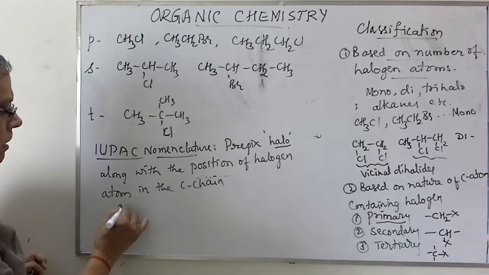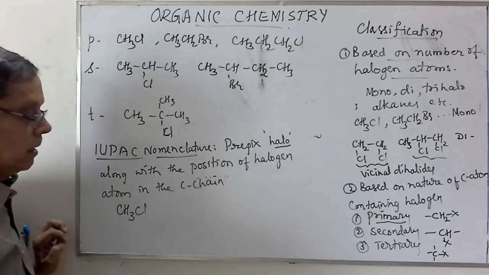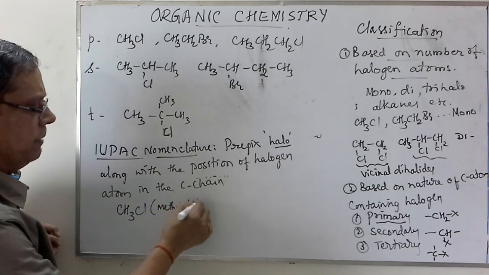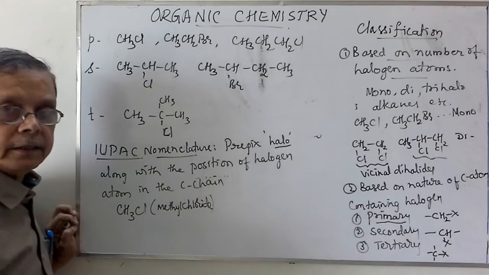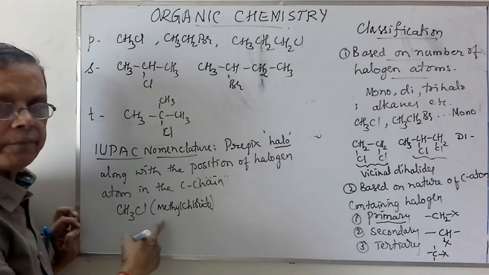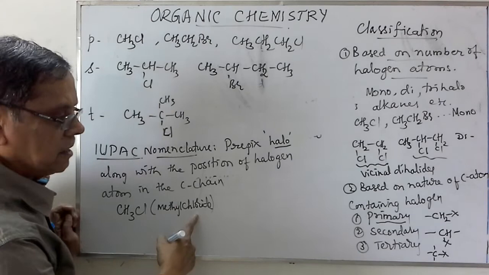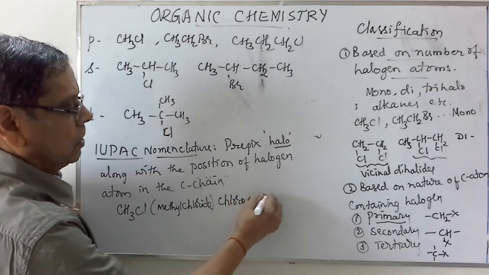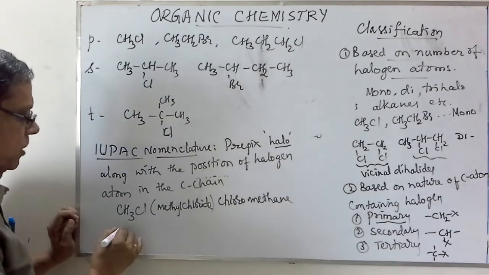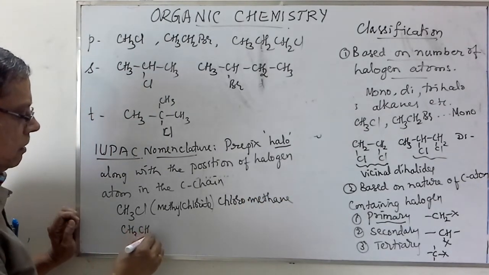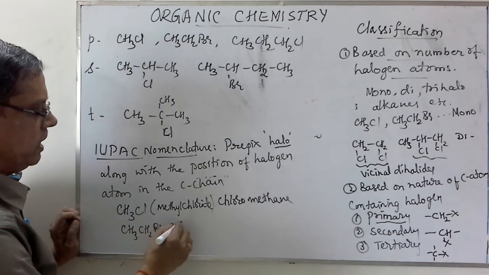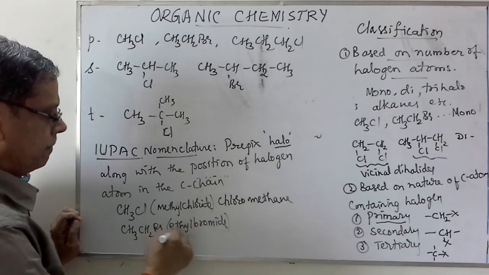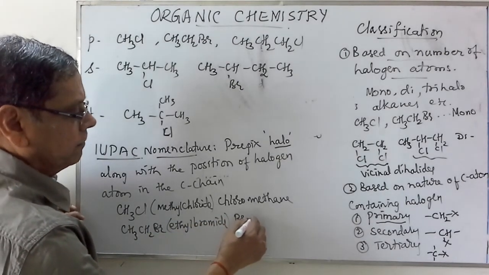Say for example, CH3Cl. Commonly it is named as methyl chloride. I am writing both the names, common as well as the IUPAC name wherever possible. Methyl chloride is the common name. Chloromethane is the IUPAC name. Suppose you consider CH3CH2Br. This is commonly named as ethyl bromide. This is named as bromoethane.